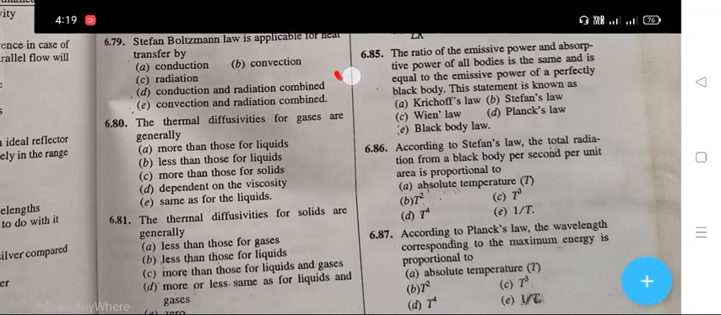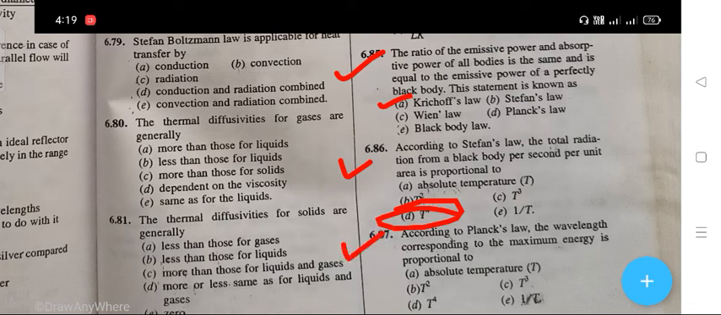The next question is the ratio of the emissive power and absorptive power of all bodies is the same and is equal to the emissive power for a perfect black body. The statement is known as A. That is your Kirchhoff's law. Next question. According to the Stefan's law, the total radiation from a black body per second unit area is proportional to. The right answer is D. That is your T to the power 4.